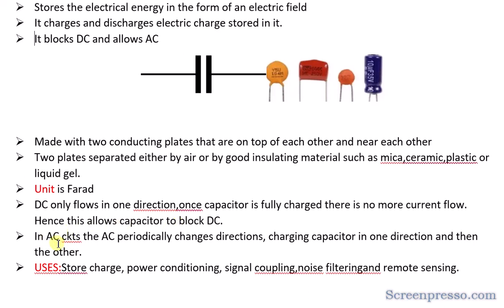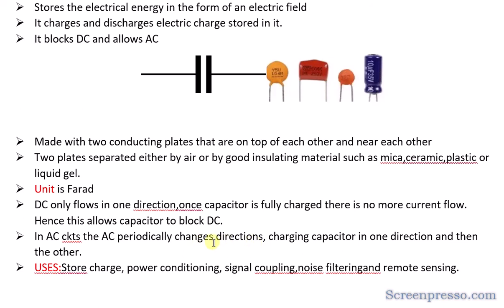A few facts again: in AC circuits, the AC periodically changes direction. Adding to the above point, we can understand it in a better way. AC means alternating current, which periodically changes direction, like positive half cycle, negative half cycle.